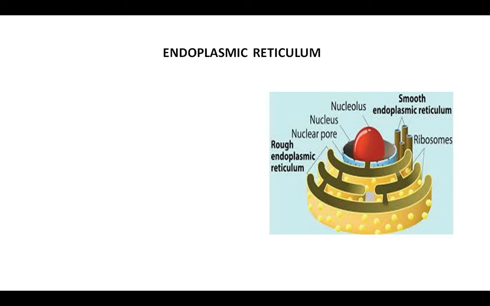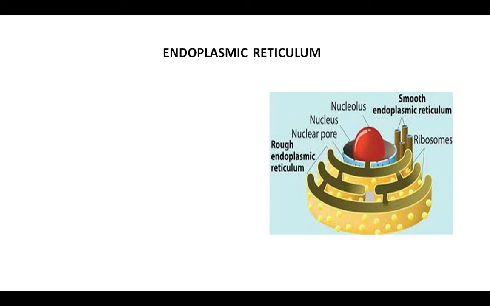Basically, when the nucleus creates ribosomes, these ribosomes pass through the nuclear pore from the nucleus into the cytoplasm and reside on the endoplasmic reticulum. On the endoplasmic reticulum, they perform the synthesis of protein.